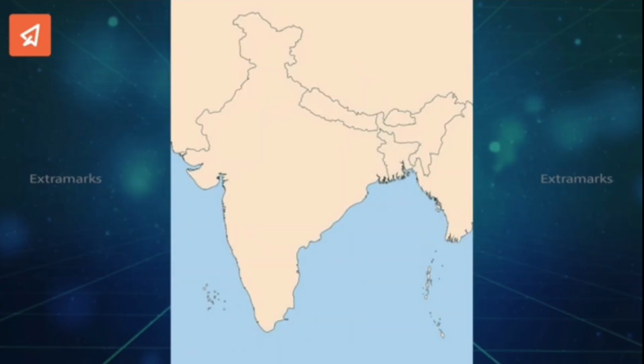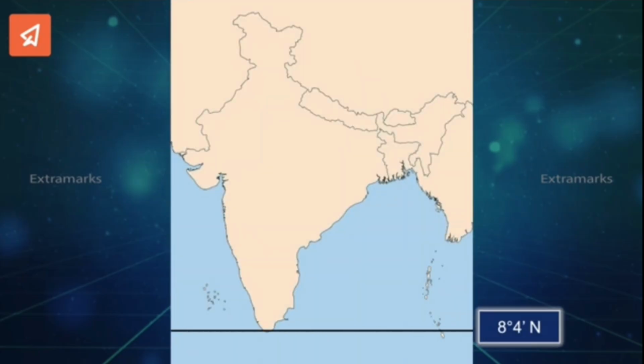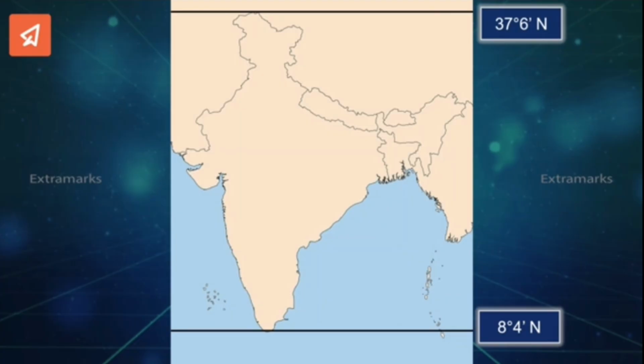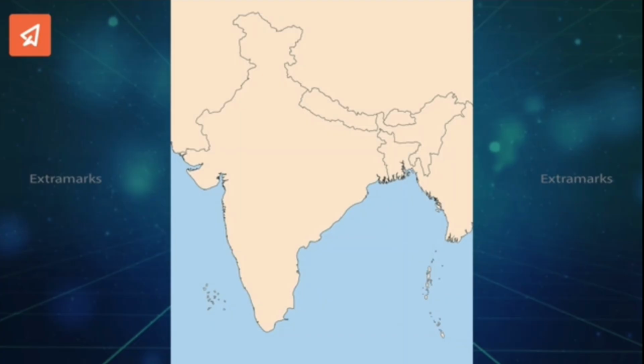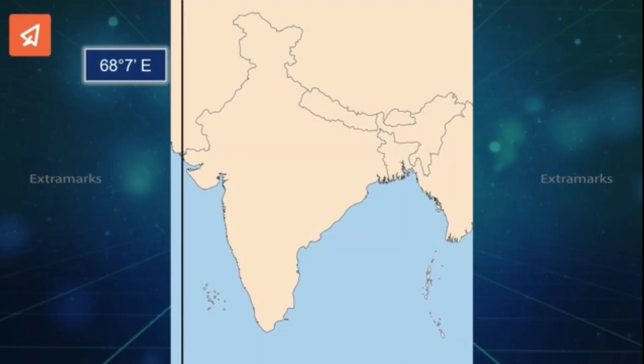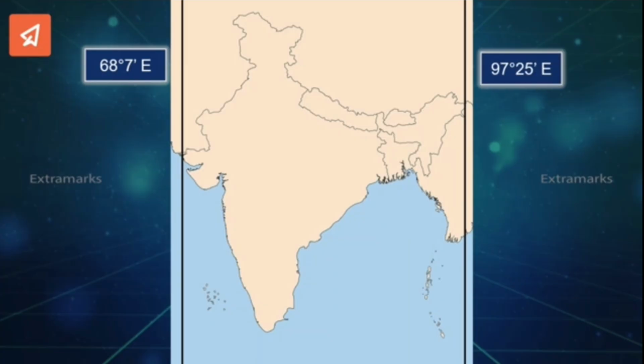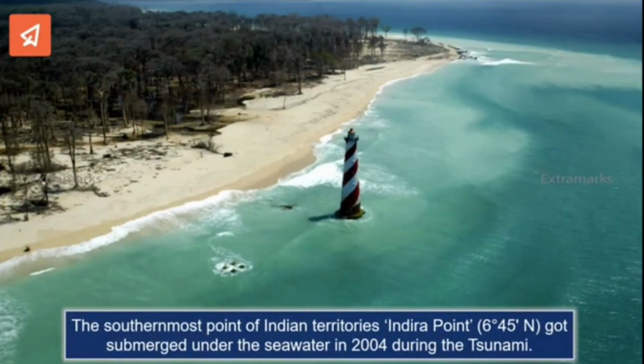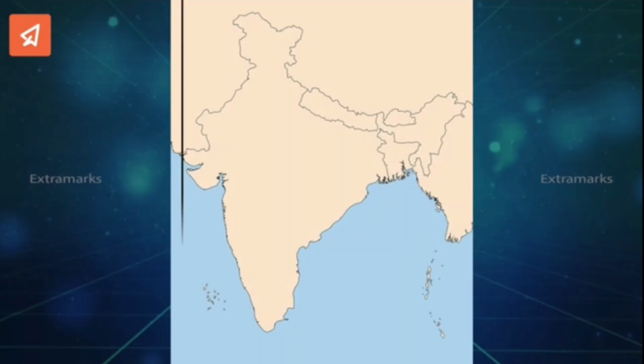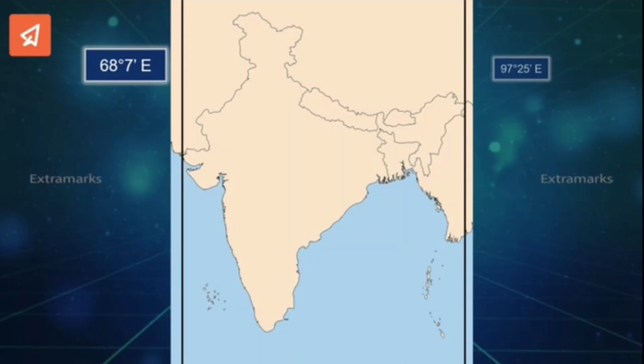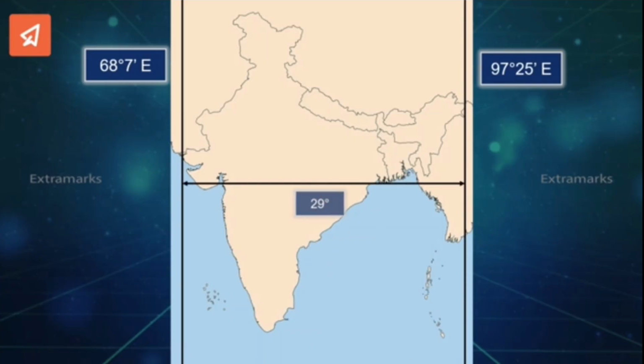The Indian mainland lies between the latitudes 8 degrees 4 minutes north and 37 degrees 6 minutes north and between the longitudes 68 degrees 7 minutes east and 97 degrees 25 minutes east. The southernmost point of Indian territories, Indira Point, 6 degrees 45 minutes north, got submerged under the seawater in 2004 during the tsunami. India has a great longitudinal extent of about 29 degrees.